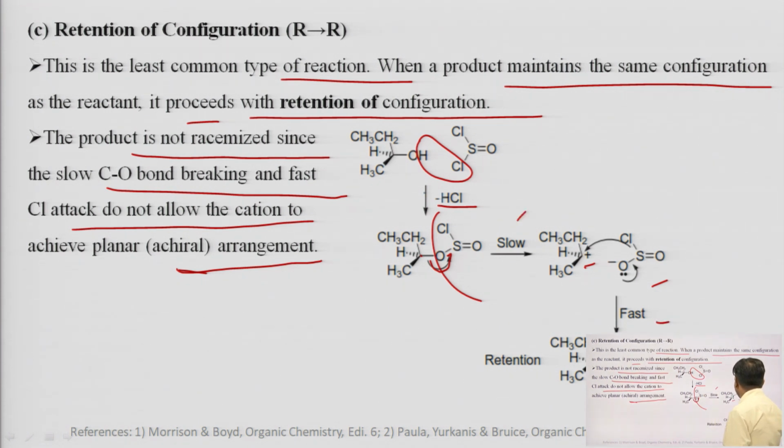In the second step, what is happening? Now this chlorine is again approaching towards this carbon, and chlorine is coming again to that particular carbon at the same place. So, the same configuration which we have at the start of the reaction in the substrate will be produced in the product, meaning chlorine is joined at the same place where the hydroxyl group was in the substrate. In this way the product will remain in the same configuration as in the substrate.